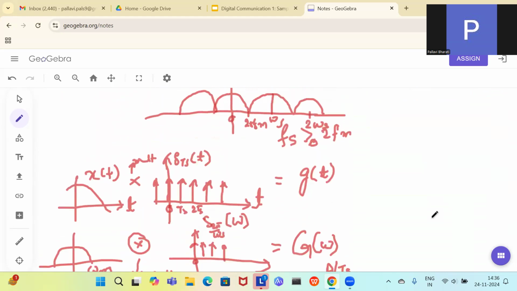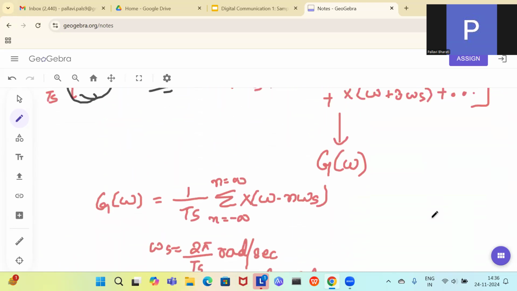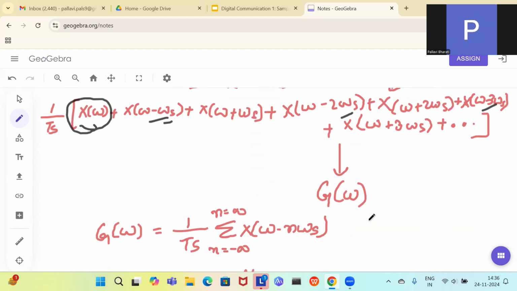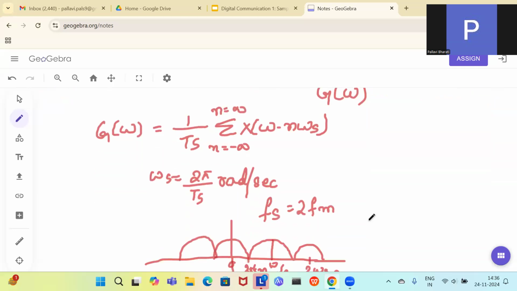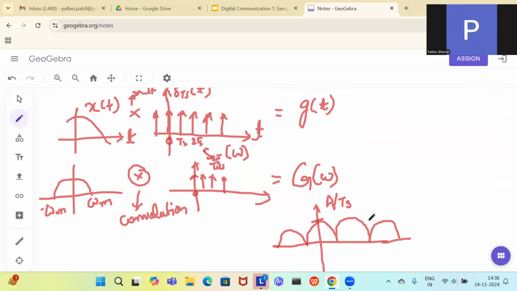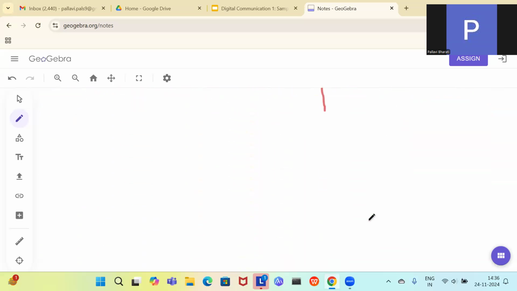So see over here, you want to remove everything greater than these points, or 2 omega s, 3 omega s. So the cutoff frequency should be the frequency till which you want the samples. After that, higher than that, you don't want the samples. So the cutoff frequency should be designed in such a way. Now the practical ideal low pass filter which you can design is in this manner.